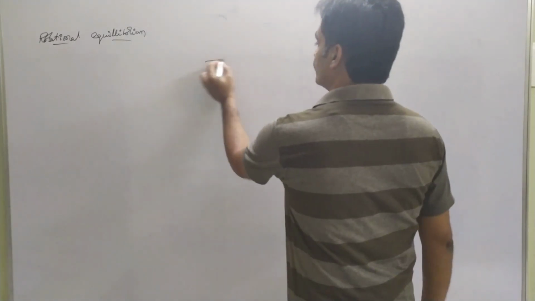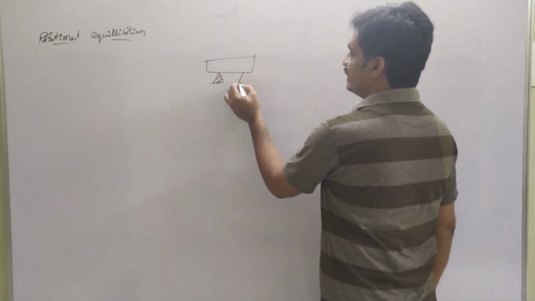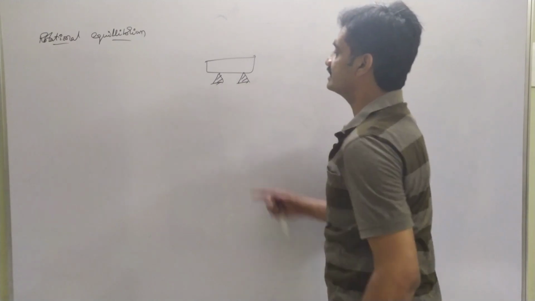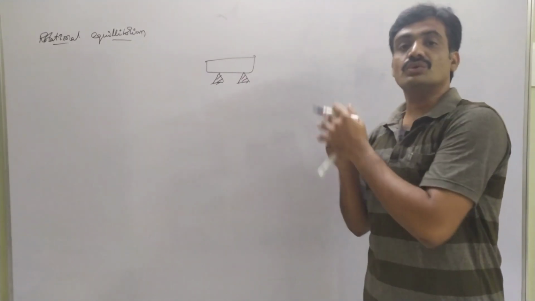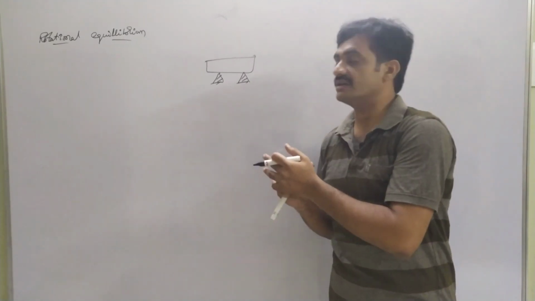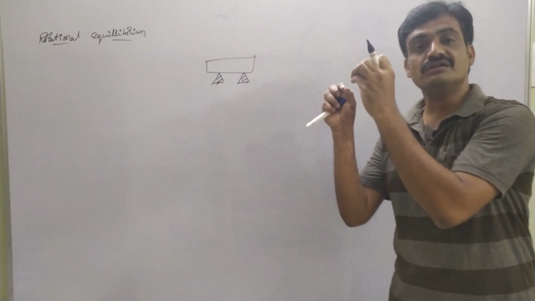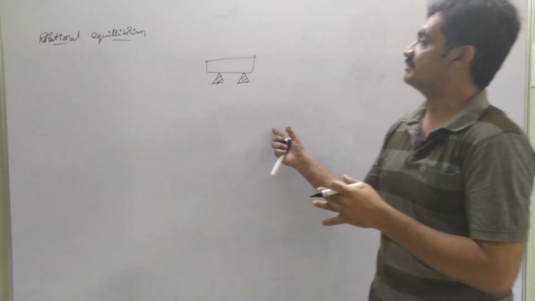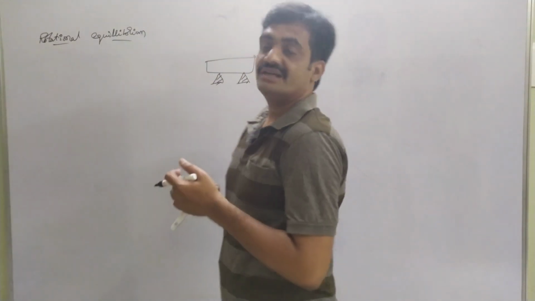So here if we consider a body, the force is applied at this position as well as at this position. Then the body is not going to rotate, it becomes fixed. It means the net force acting on this body is equal to 0. Based on that, we can represent that the body is in a rotational equilibrium.